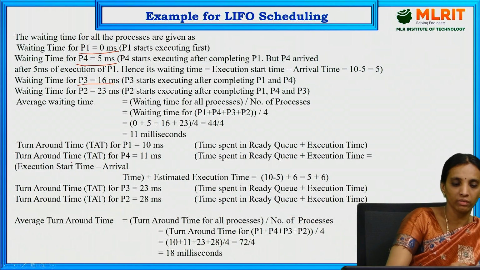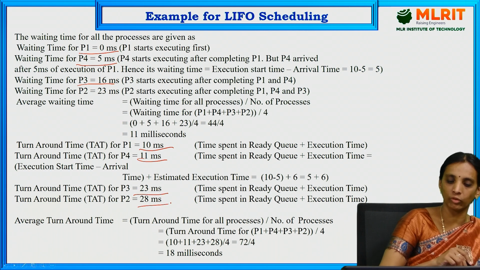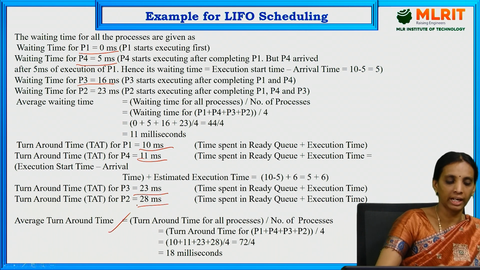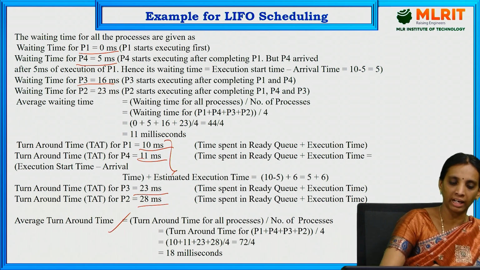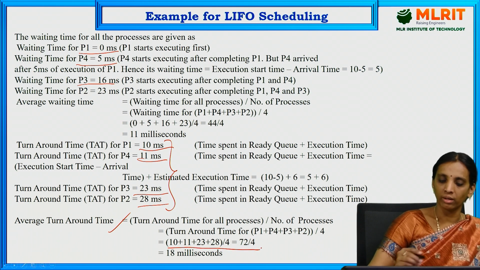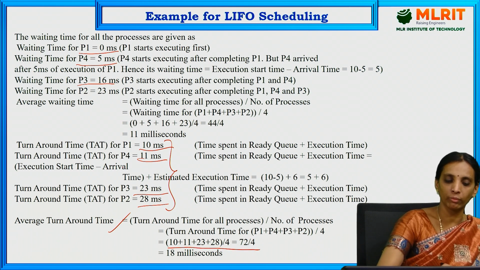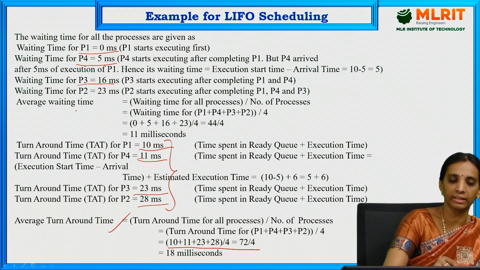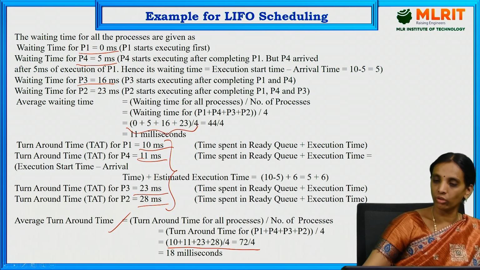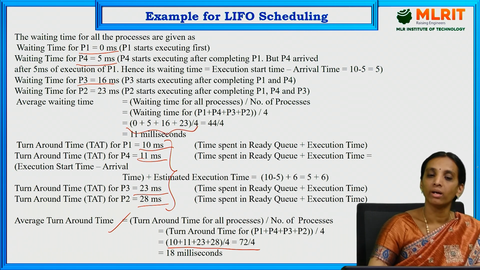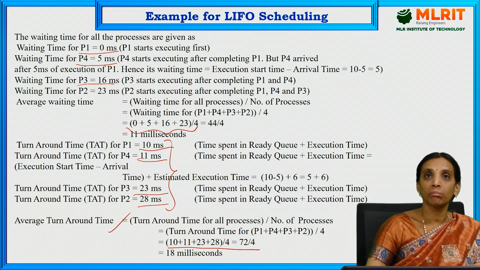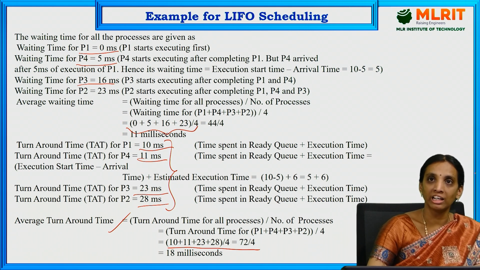So it is 10, 11, 23 and 28 milliseconds. The average turnaround time is the average of these 4 values, and the average waiting time is the average of the 4 waiting times. This is the calculation of average waiting time and average turnaround time for the LIFO algorithm.